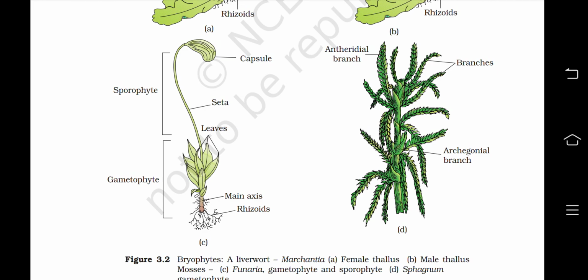Okay, now the D is a diagram of the Sphagnum gametophyte, which has branches along with the archegonial branch. Remember the archegonial branch and antheridial branch very specifically, because it is very important which branch is which. You have to make sure that you memorize it properly.